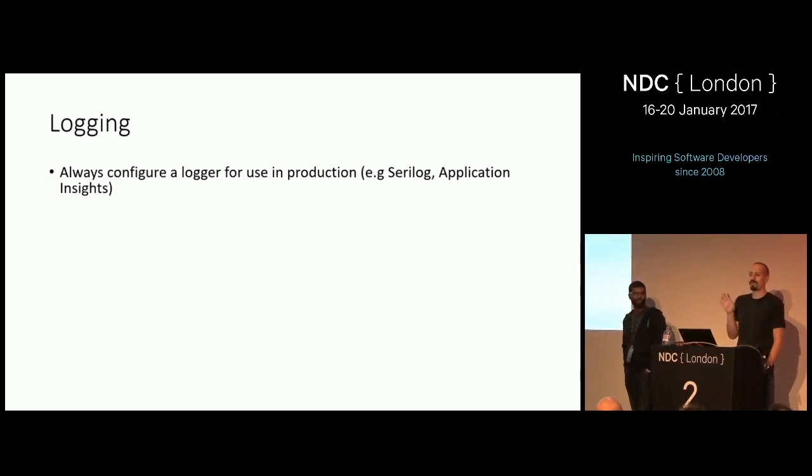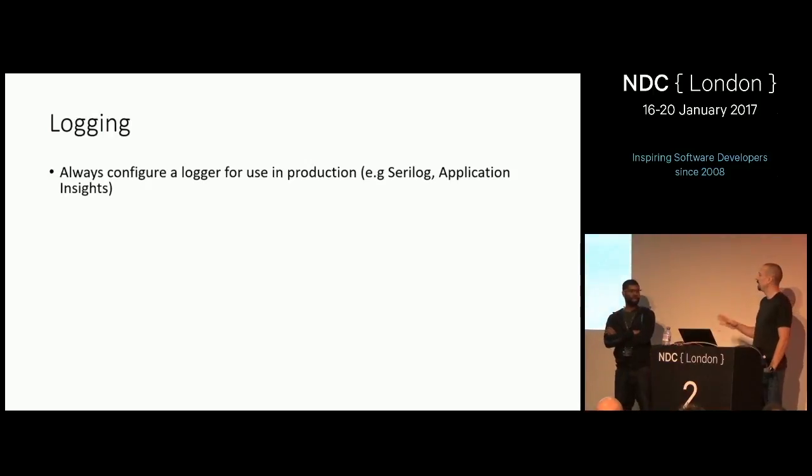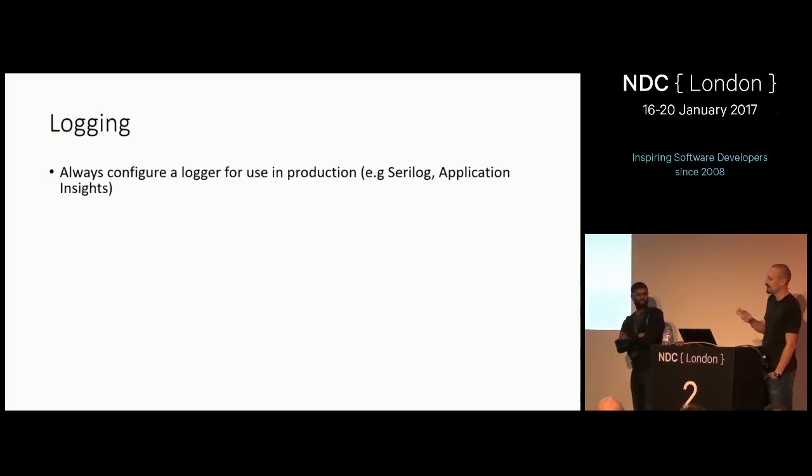Now, by default, the application templates that you've used so far do a terrible thing, and they configure a console logger by default, which runs even in production. It configures it, I think, at the information verbosity level for all logger categories.